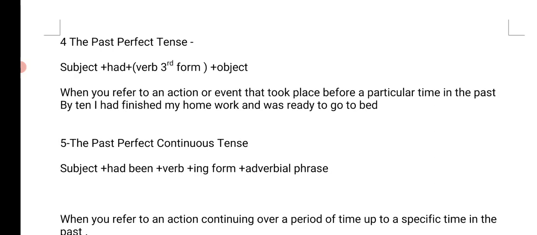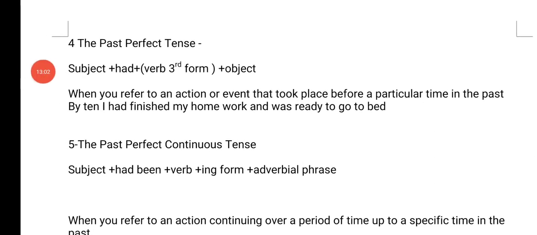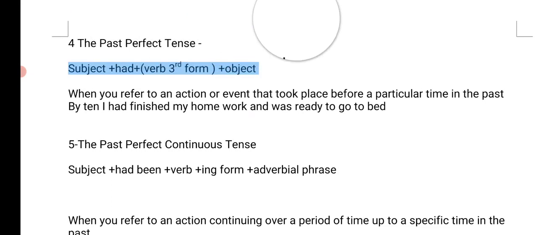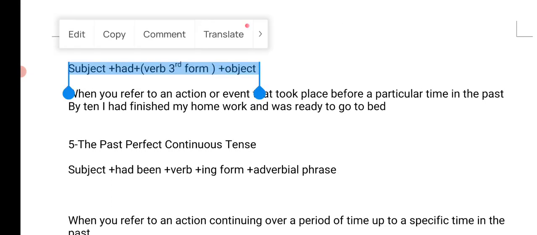So this is where we use past perfect tense. Always remember, when there are two actions that took place in the past, the action that took place first will always be made in this construction: subject plus had plus third form of the verb and object.